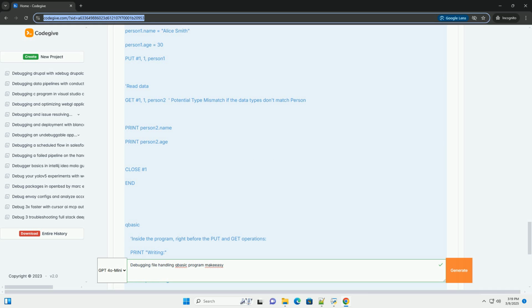Understand data encoding. When dealing with text files, be aware of the character encoding, for example ASCII, UTF-8. Incorrect encoding can lead to unexpected results. QBasic primarily works with ASCII. By understanding these debugging techniques and common errors, you'll be well equipped to tackle file handling challenges in QBasic and create robust and reliable programs. Remember to use a systematic approach, test frequently, and don't be afraid to experiment.